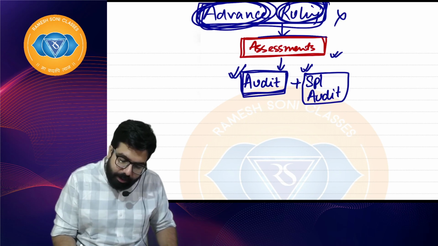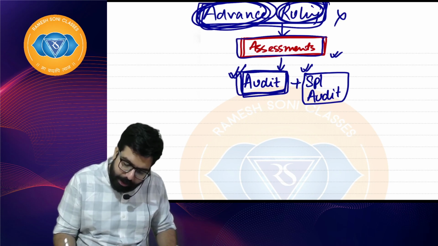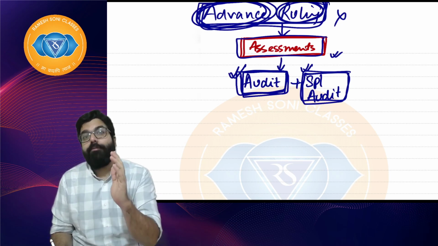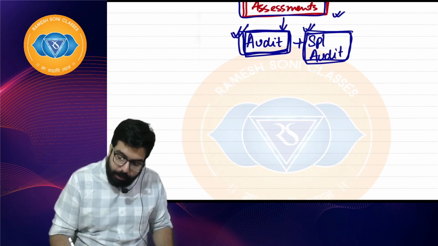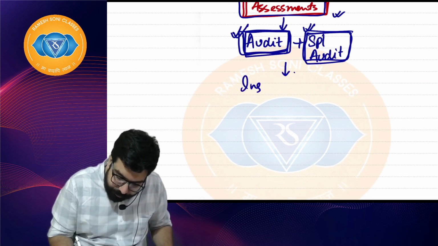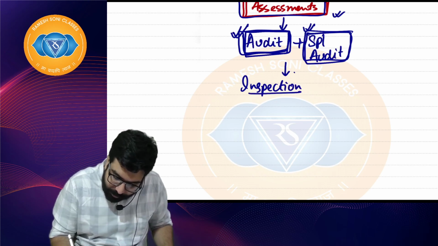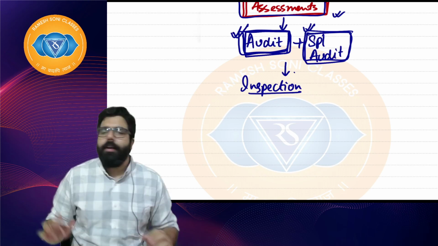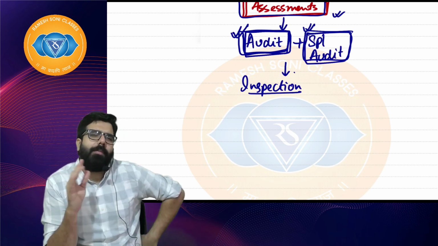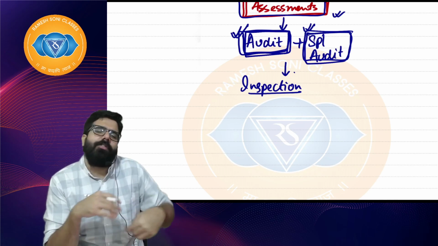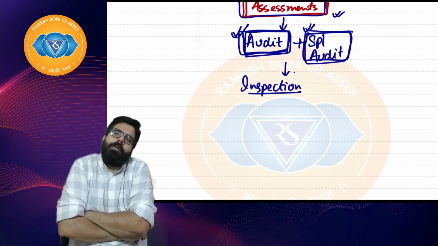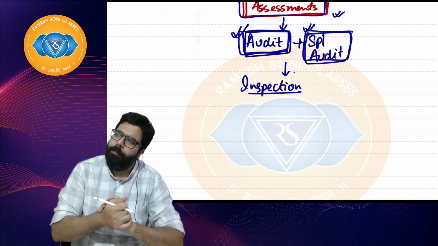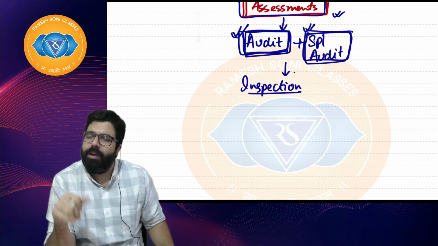Now, assessment happened, department went ahead and did audit, department went ahead and did special audit. If during this time I am found guilty, then department can go ahead and do inspection. Inspection means department officer will come. Casually he will come. Casually he will see everything. Casually he will go and he will tell the commissioner, Commissioner, see, I was standing outside his shop. He told at least 100 people enter his shop, and at least 50 people I have seen that take the goods and go. But he is showing only 10 sales a day.